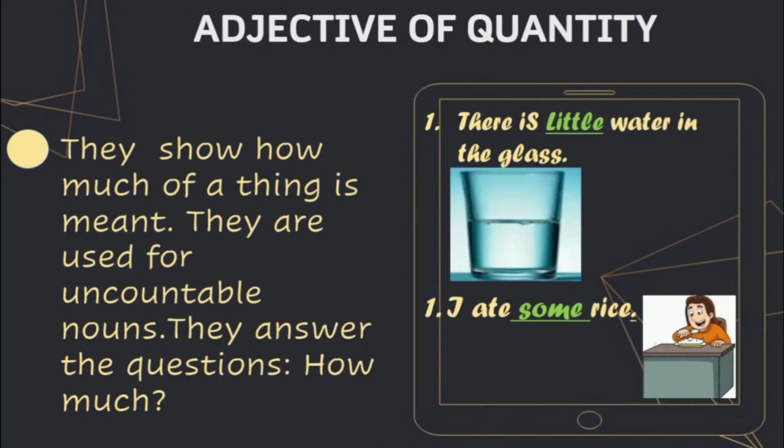Adjective of quantity. Adjectives of quantity tell us how much of a thing is meant. They are used especially for uncountable nouns, and they answer the question how much. For example, there is little water in the glass. So water is uncountable. It cannot be counted. It can only be measured. So we are using the word little. I ate some rice. Similarly, rice is also uncountable. Some is telling us about the quantity of rice which is eaten.